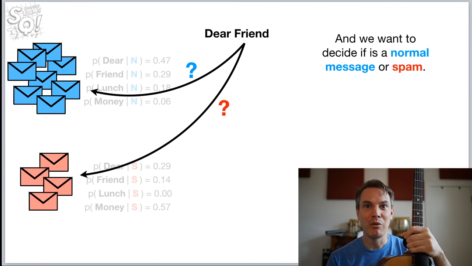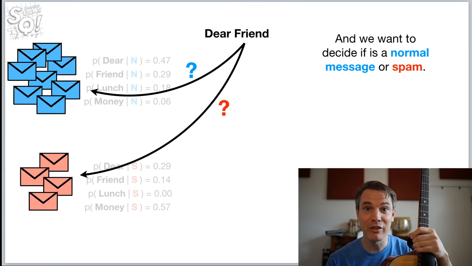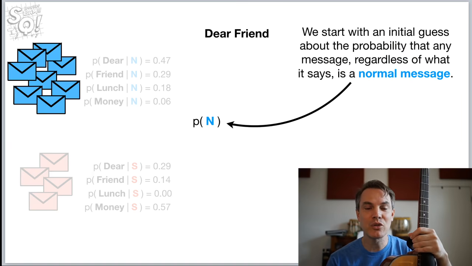Okay, if we want to decide if it's a normal message or spam, we start with an initial guess about the probability that any message, regardless of what it says, is a normal message.